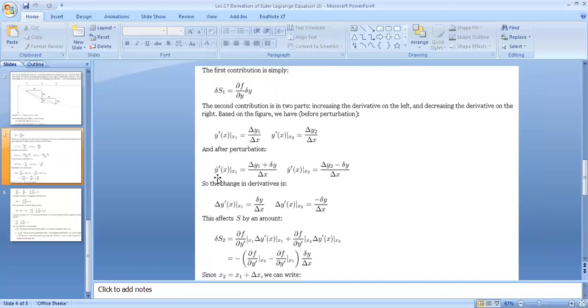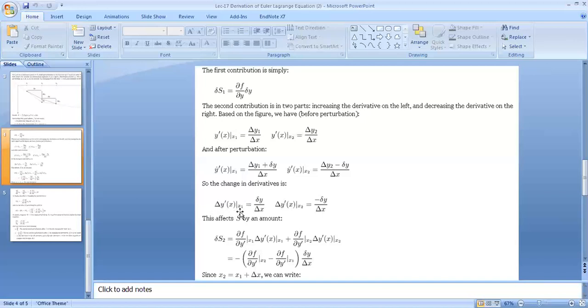After perturbation, we will see y dash of x with this sign representing the perturbation at x1 equal to delta y1 plus delta y over delta x, and y dash of x at x2 equal to delta y2 minus delta y over delta x, and by these two expressions we can conclude the change in the derivative.